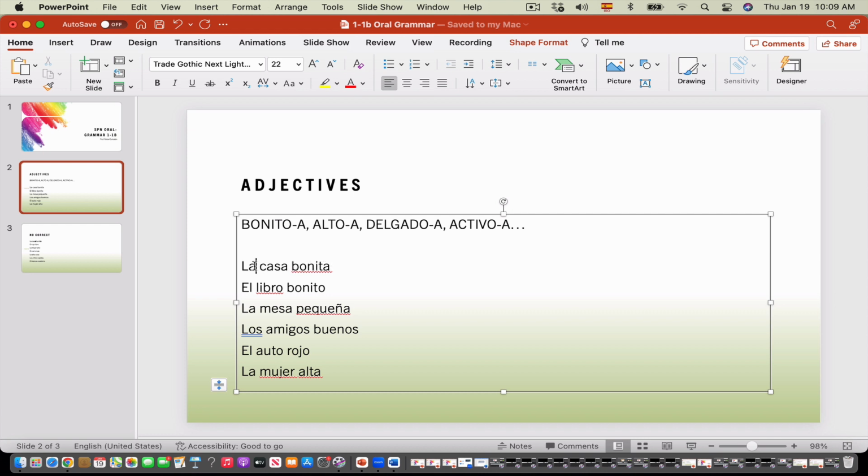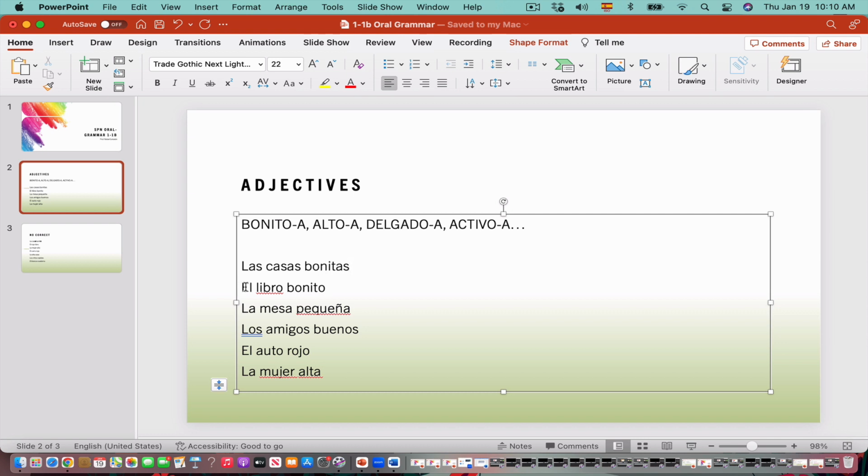If instead of saying la casa I say plural, las casas, then the adjective will also have to be bonitas. So the main rule about adjectives is that, first, most of the time they go after the noun, and they have to match. If the word that you refer to, casa or casas, is feminine and singular or plural, the adjective that follows will have to be at the same level. In this case, feminine and also plural.